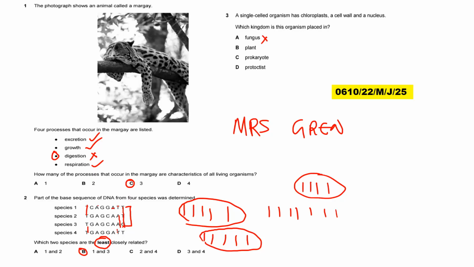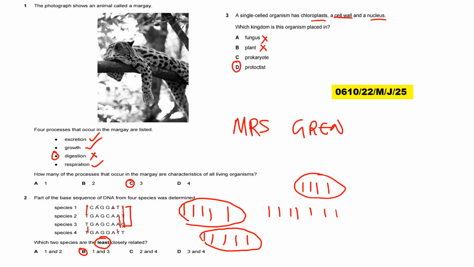Which group of organism? Is it the plant? Or is it the, no, not the plant. The plant has chloroplast, cell wall, and the nucleus, but it is not single-celled. Plants are not single-celled. Fungus are not single-celled. Now, we look at this one. So the answer here is D.